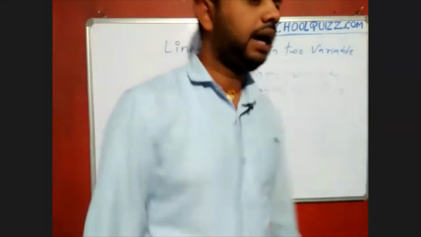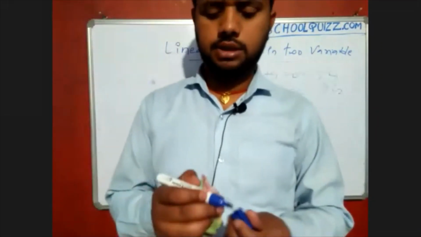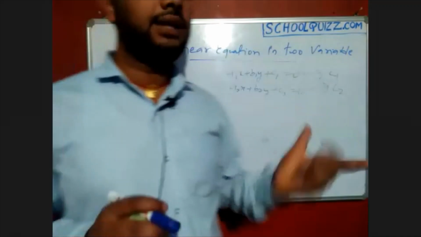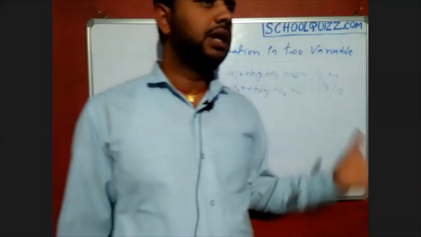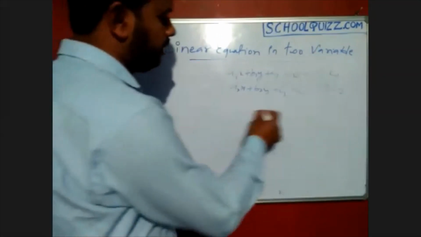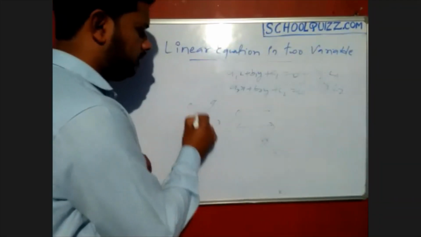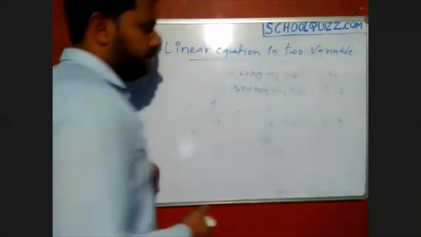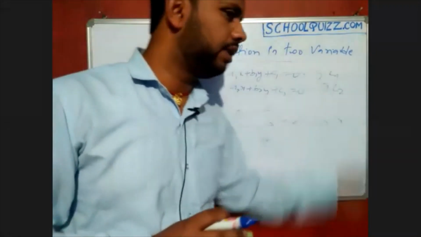If we plot those lines in a graph, there must be a unique relation between them. It can be that they cross each other, or they can be parallel, or they can be coincident, meaning one line is placed exactly over the other line.